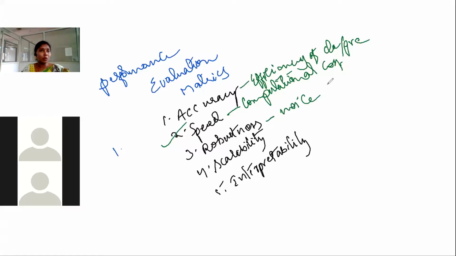Because no method is 100% perfect. Even though you remove some noise in the data pre-processing stage, some data sets may still have noise which cannot be removed or identified.